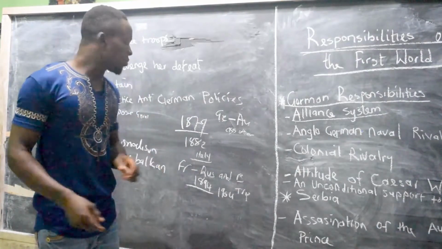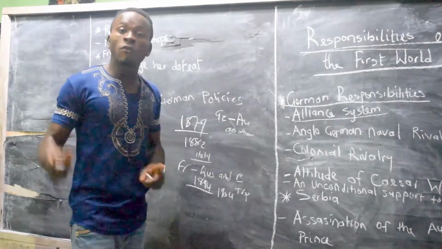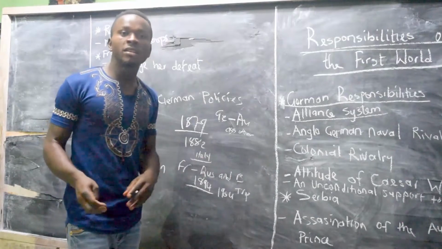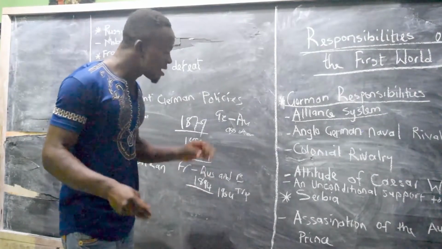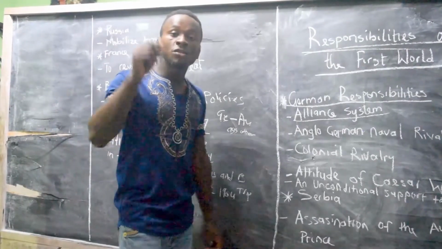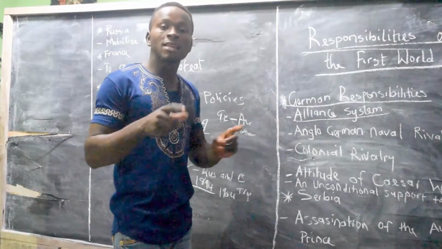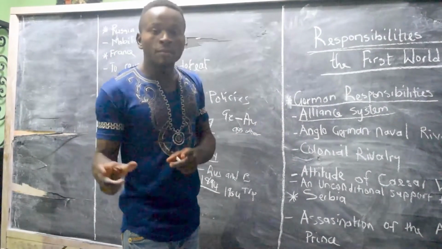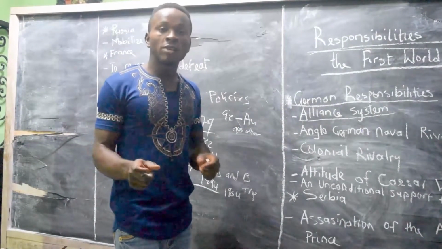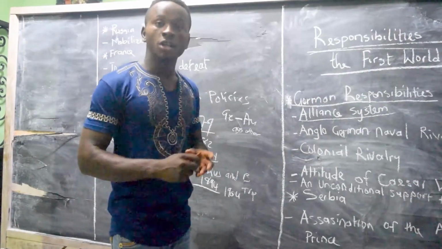So when he formed this alliance system in 1894, he formed it with who? With Russia. So when he formed this alliance system with Russia, in 1904 Britain therefore joined the alliance system of what? Of France. As a result of this, it led to bitterness in the world, and between the two alliances that were formed between Germany and France, it also provoked and led to the outbreak of the First World War in Europe.